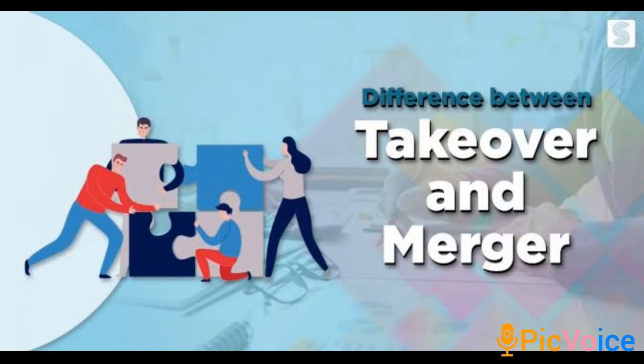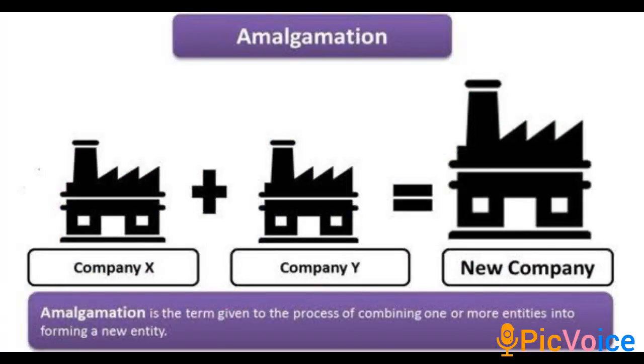When a big player enters the market, definitely it will throw some challenges to the small companies. So in such a case, it will become difficult for the small companies to survive. To eliminate this kind of challenge, these companies will come together and become a newly formed entity.